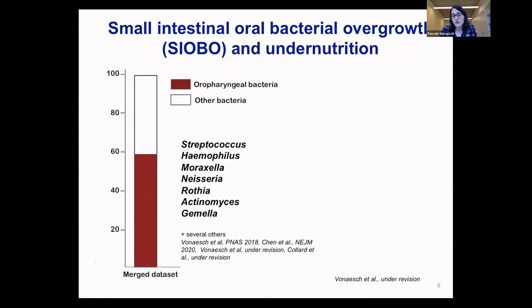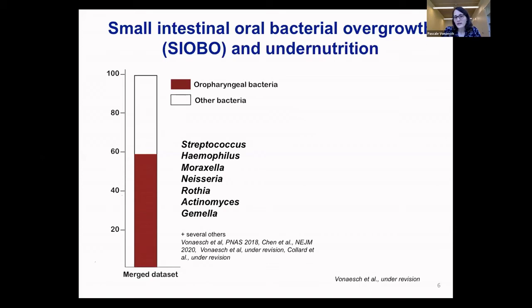Further, there was also research looking beyond this initial succession, when the microbiota is already more or less stable. And there our own research in Central African Republic and in Madagascar came into play. What we could show was that there was a very specific microbial signature in these undernourished children, and there was especially a very high load of bacteria in the small intestine that was surprisingly dominated by bacteria that normally live in the oropharyngeal tract. So almost 60% of these bacteria were bacteria that were ectopically colonizing from the oral space.